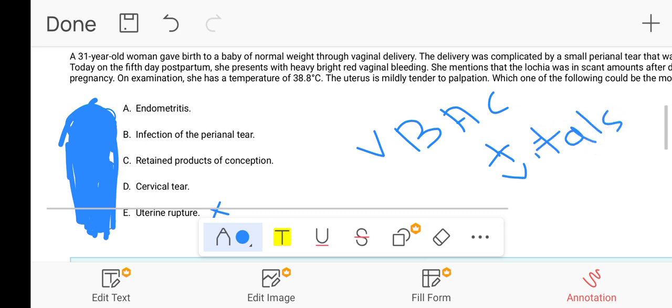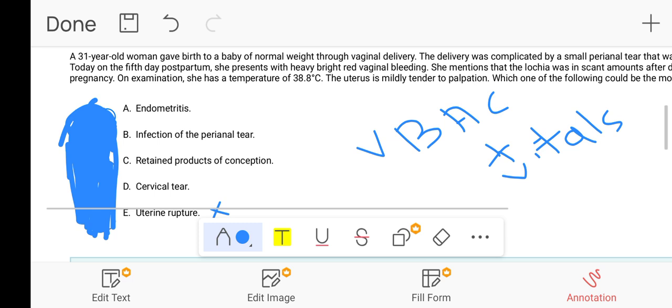They will definitely give you the vitals. A patient with a uterine rupture always presents tachycardic, hypotensive, with disturbed vitals. Here only the temperature is mentioned. So there is no association of uterine rupture